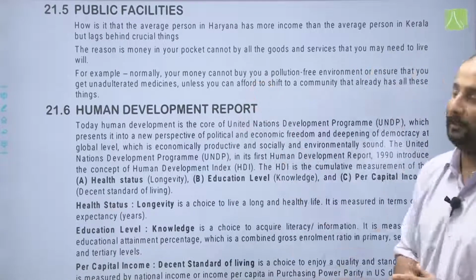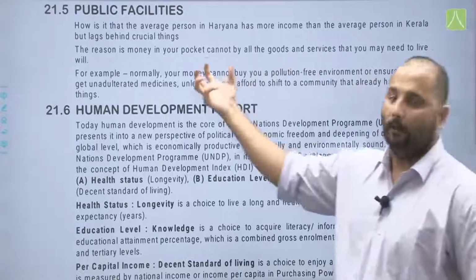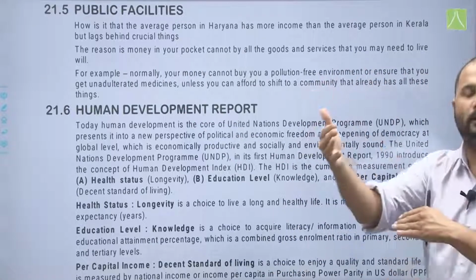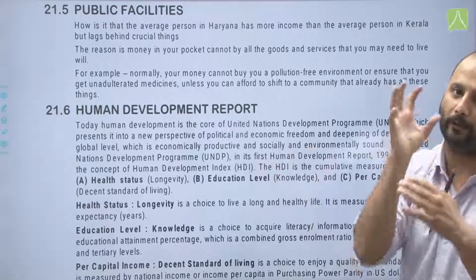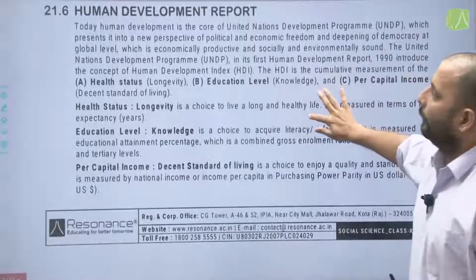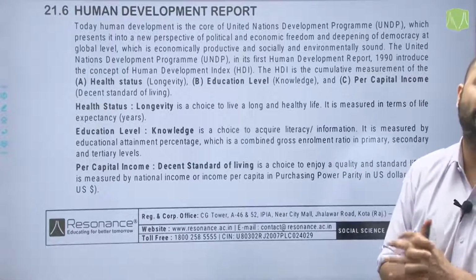So for example, normally your money cannot buy you a pollution free environment or ensure that you get unadulterated medicines, unless you can afford to shift to a certain locality where all these things are already provided. Now that is what brings us to our next topic, that is human development report.